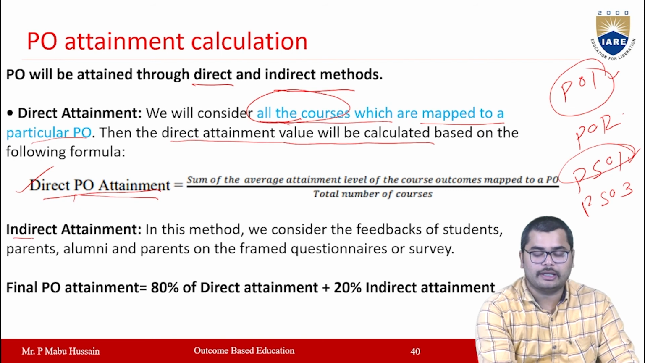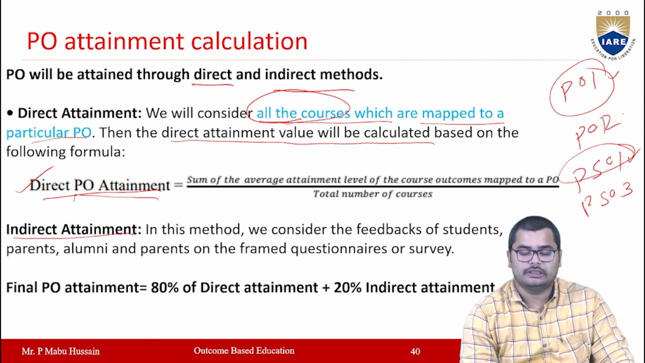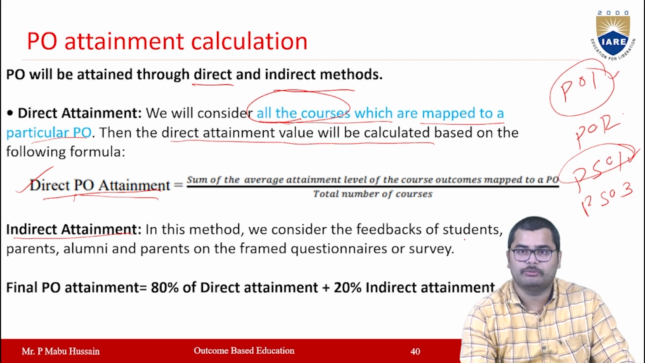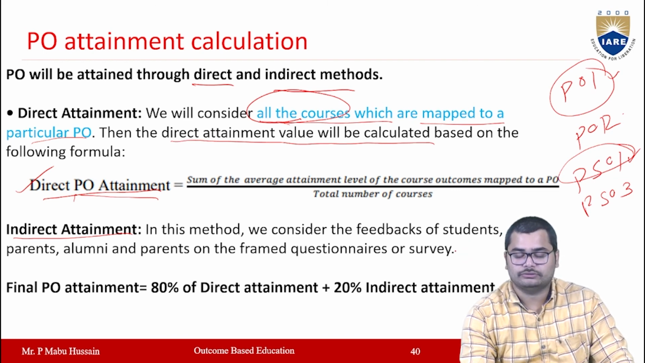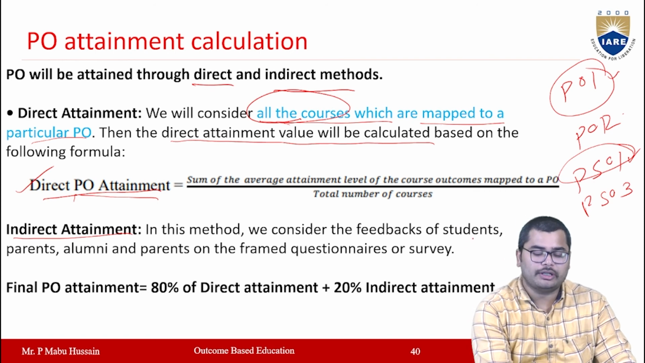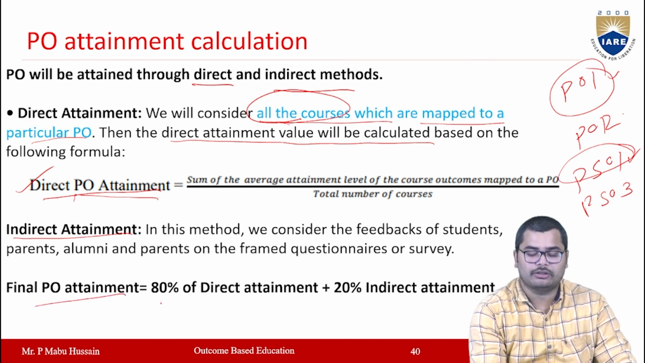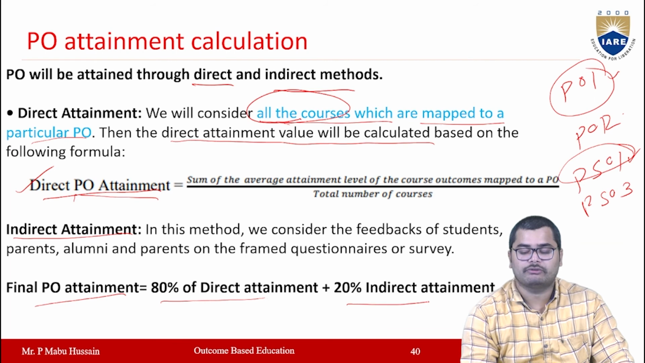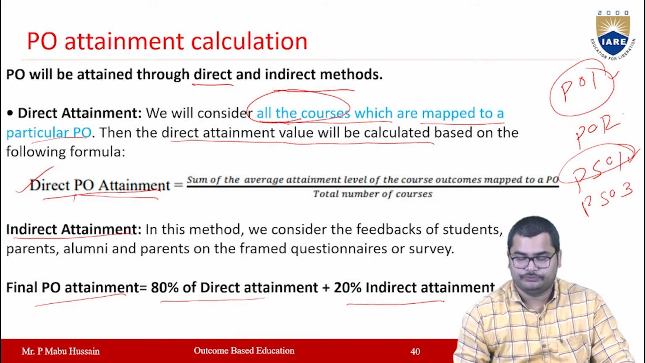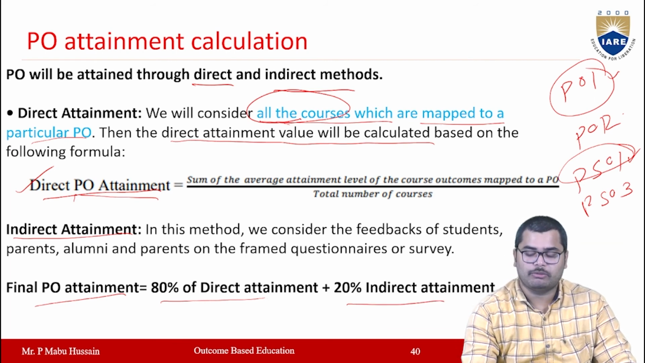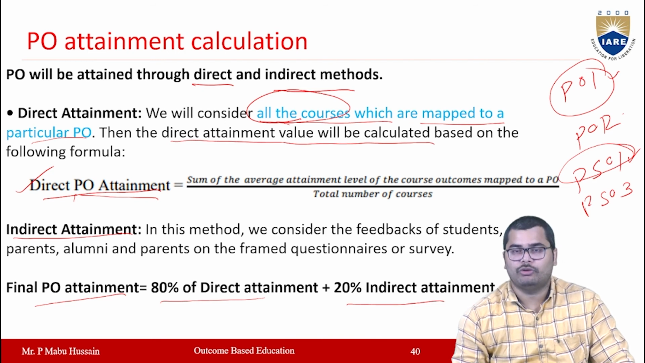And then indirect attainment. In this indirect attainment, we consider the feedback from students, parents, alumni, and other industry persons, based on a questionnaire given to them, and we calculate the attainment. Finally, the PO attainment will be 80% from direct and 20% from indirect. From this formula, you will get the PO attainment.